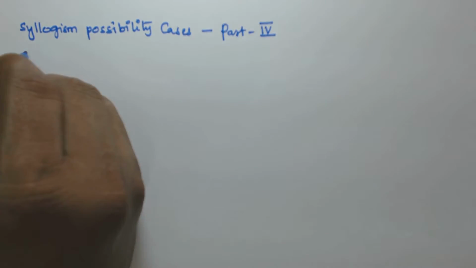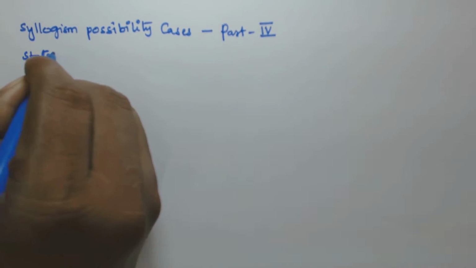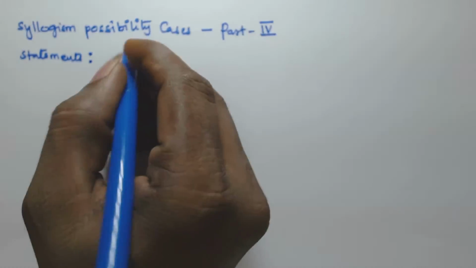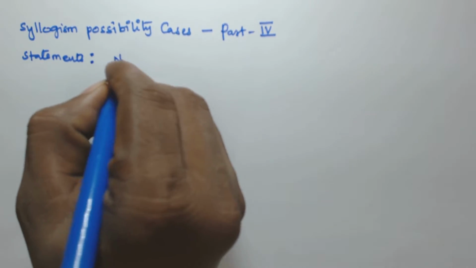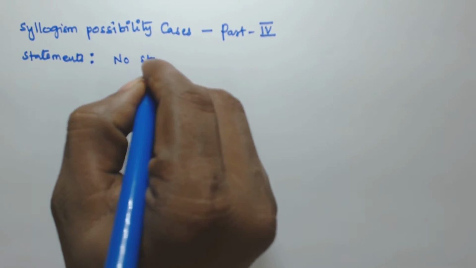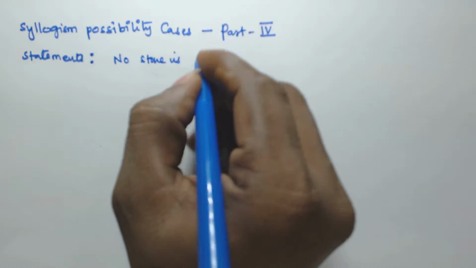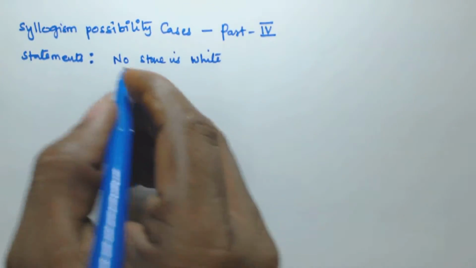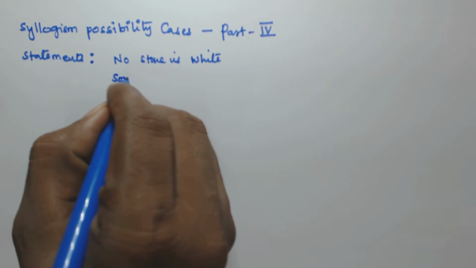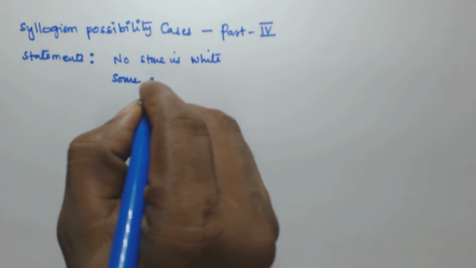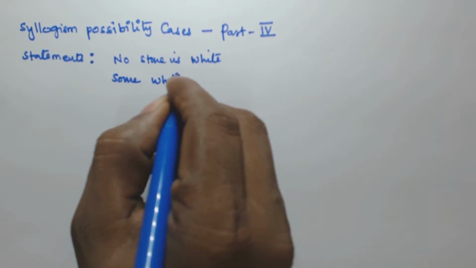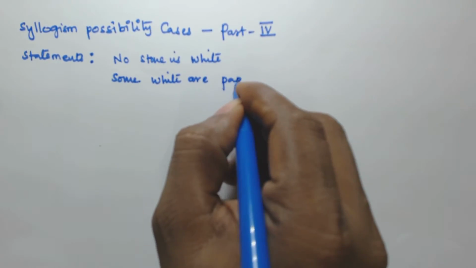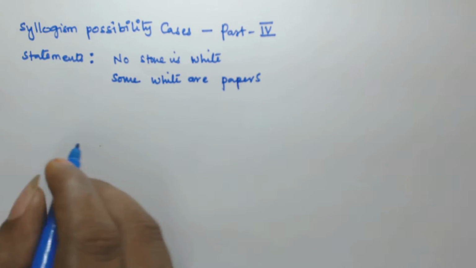Let us assume the given statements are: No stone is white. And the second statement is: Some white are papers.